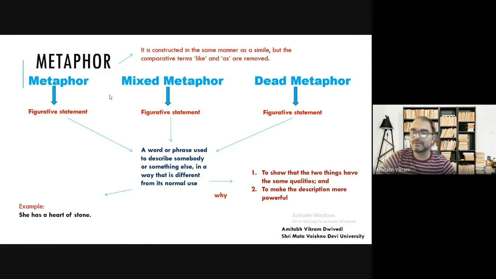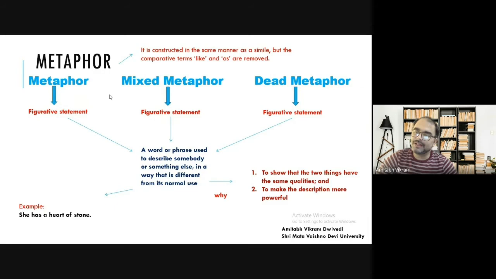description more powerful. So if I say she is cruel, then it is like an ordinary statement. And if I say she is unkind, then again it is an ordinary statement. But how can you make it more powerful, more emphatic? You can make it more emphatic when you say she has a heart of stone. So you can see two purposes are solved.